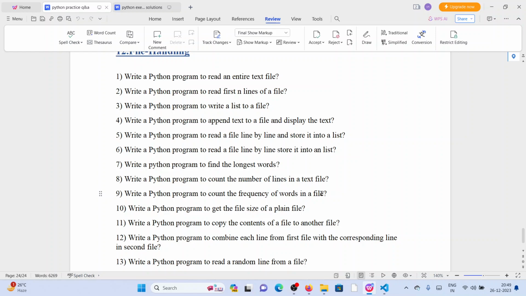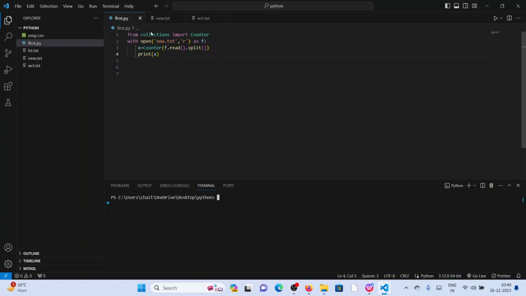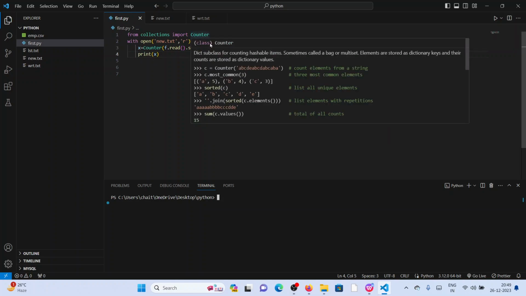For that we have to import the Counter class from the collections module. If you practiced the earlier exercises, you can understand this easily. It's a simple one. So import the module collections, from collections import Counter, the Counter class.